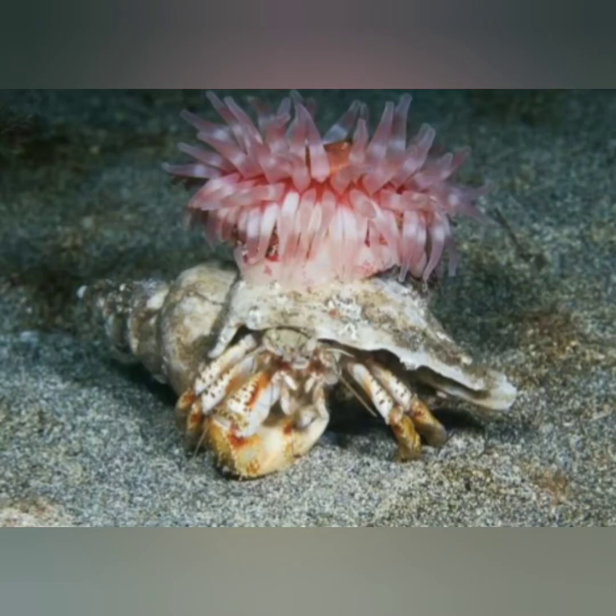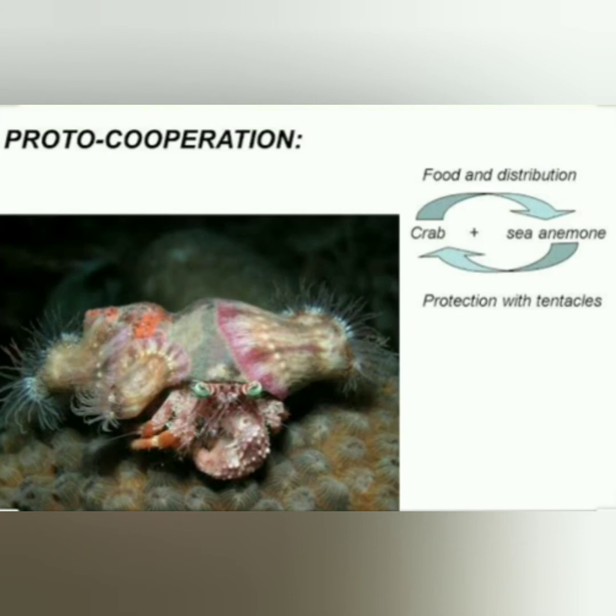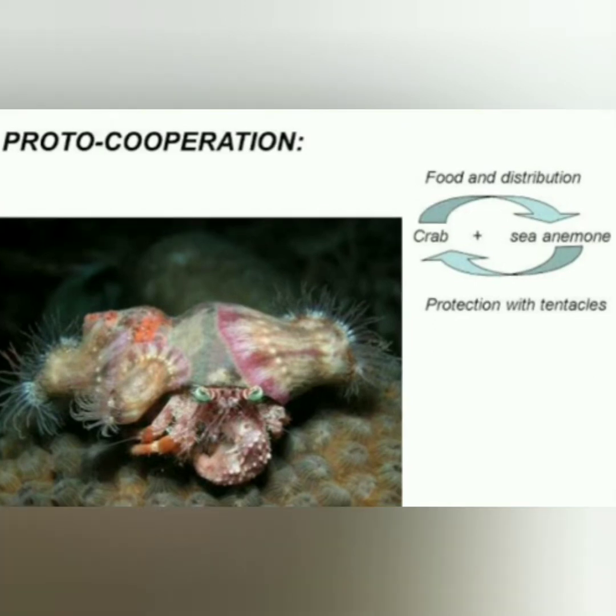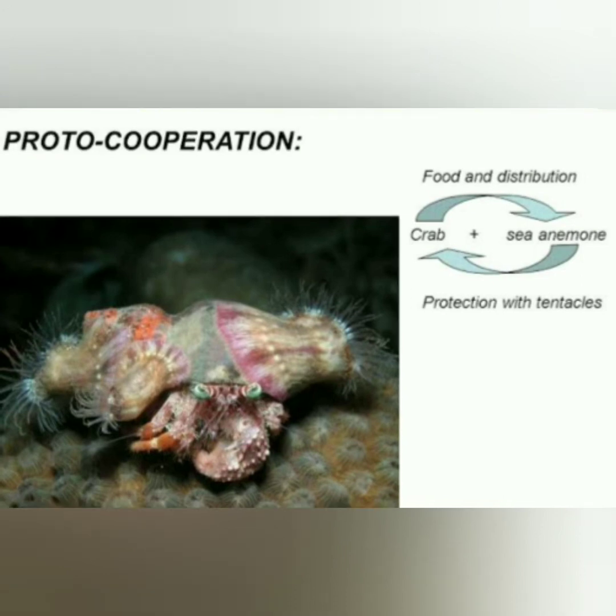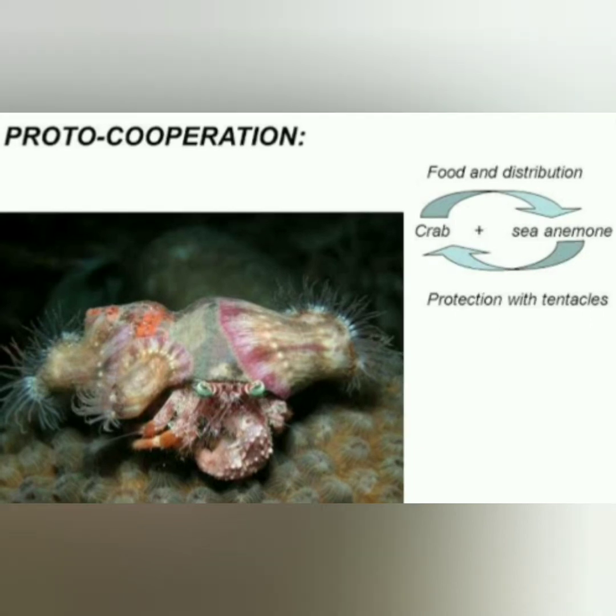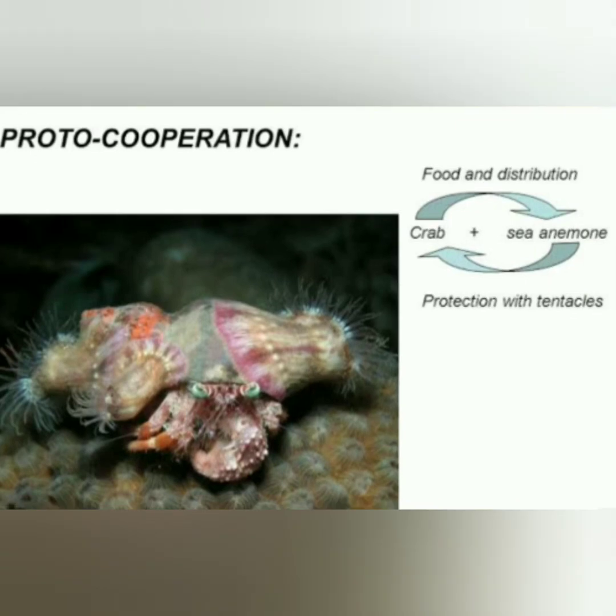A good example of protocooperation is the association between sea anemones and hermit crabs. Sea anemones grow on the body of crabs. The sea anemone has poisonous stinging cells which scare the enemies of the crabs. Whereas the sea anemone is shifted from one place to another with the movement of the crab and thus gets better opportunities to find food. So here both are getting benefited.